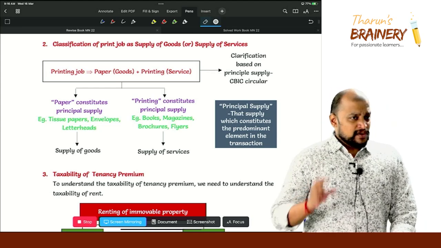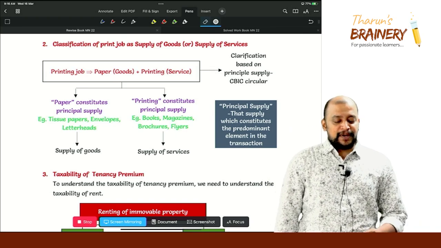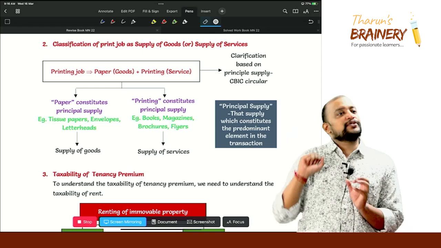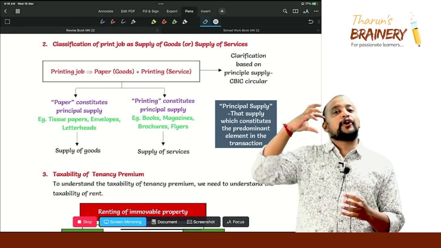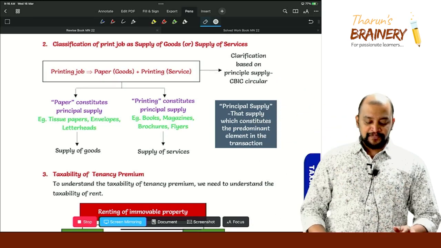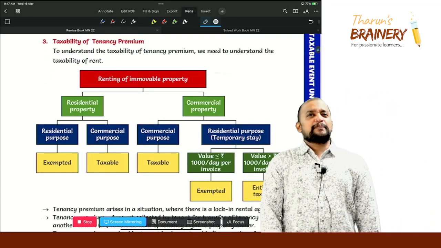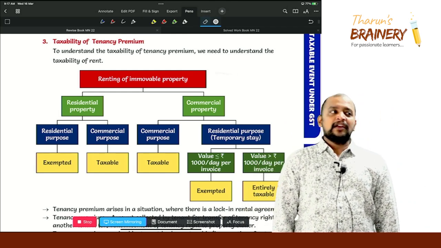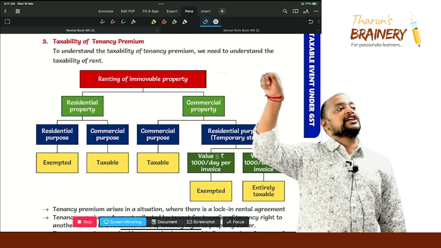Is it clear? So what does principal supply generally mean? That supply which constitutes the predominant element in the transaction. Because in composite supply also we have come across principal supply. The predominant element in the supplies is known as principal supply. What if principal supply cannot be identified? Then will it be treated as composite supply? No, it will not be treated as composite supply. It may become mixed supply or individual supplies.